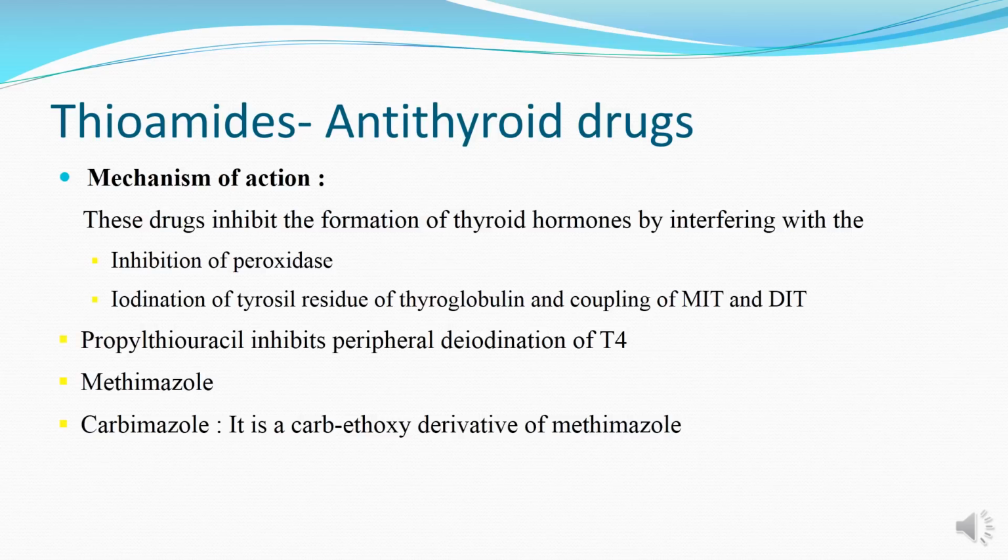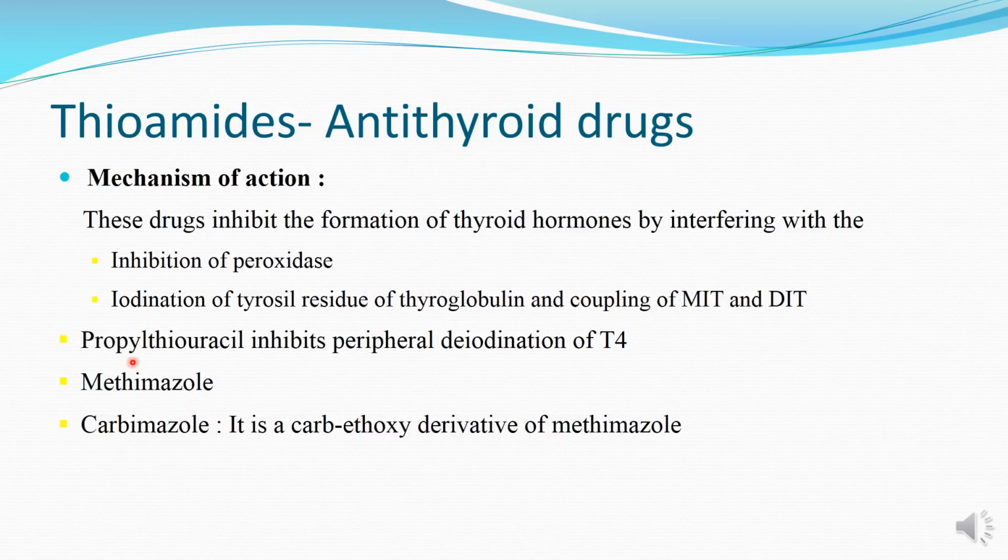One is the conversion of iodide into hypoiodate, and the other is iodination of tyrosyl residues of thyroglobulin and coupling of monoiodotyrosine and diiodotyrosine with each other to form T3 and T4. In addition to this, propylthiouracil, which is one of the thioamides, inhibits the peripheral deiodination of T4 into more active T3 thyroid hormone.